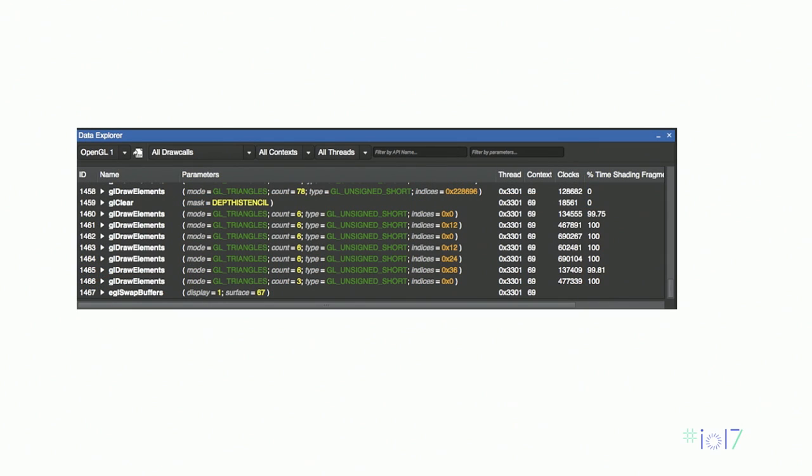So let's take a closer look at what's going on by doing a frame capture. Frame capture shows us the API calls, similar to debuggers like RenderDoc. If we look at the frame capture, we're going to look at the draw calls. There's a lot of draw calls going on here, almost 1,500 draw calls. That's actually way too much for a mobile CPU. Remember, with every draw call, there's CPU overhead, and that all adds up.